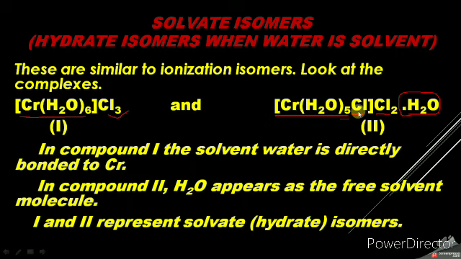But in compound 2, one water molecule appears as a free solvent molecule in the ionization sphere. So if it is added to a solvent to make a solution, that is in water, then this gets separated. So these 1 and 2 isomers are called solvate or hydrate isomers. Hydrate when water is the solvent.